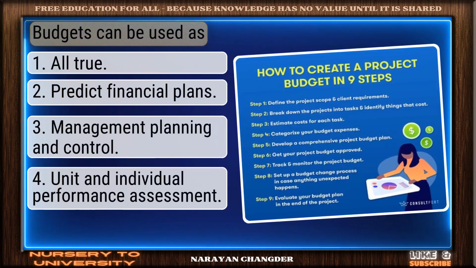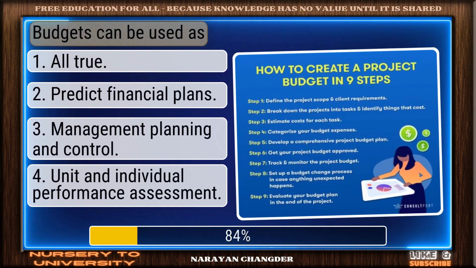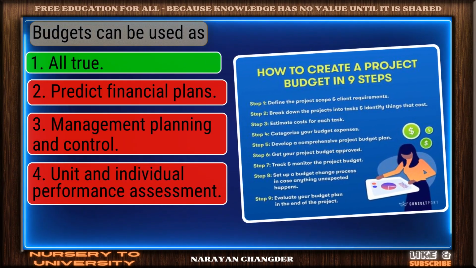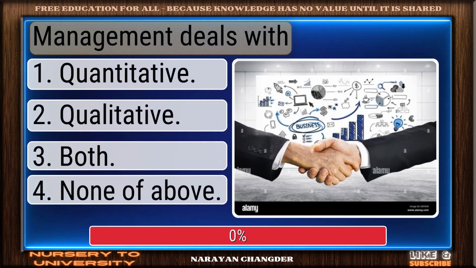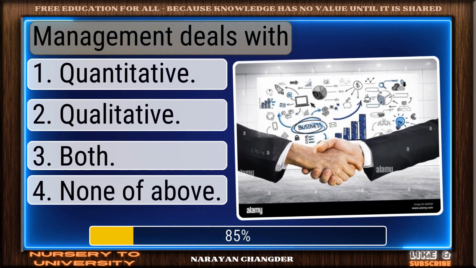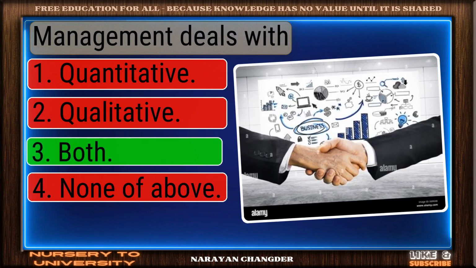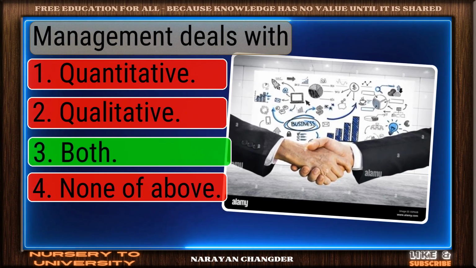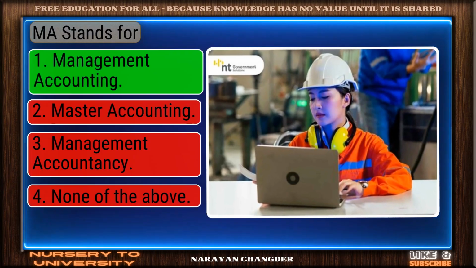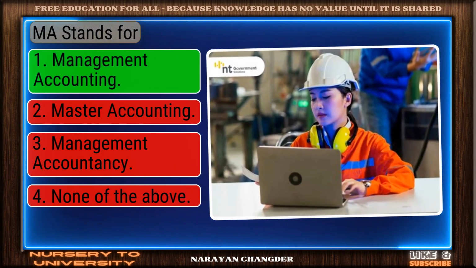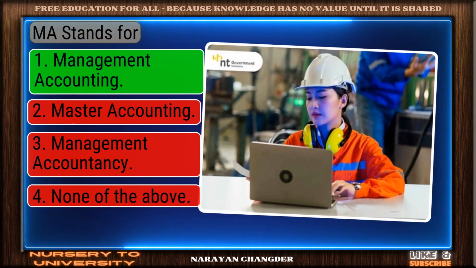Budgets can be used as... well picked. All true is the correct answer. Management deals with... well done. Both is the right choice. MA stands for... you're right. Management accounting is the correct answer.